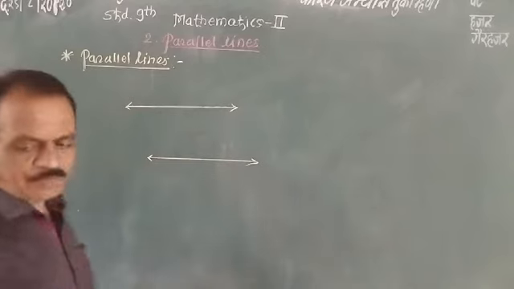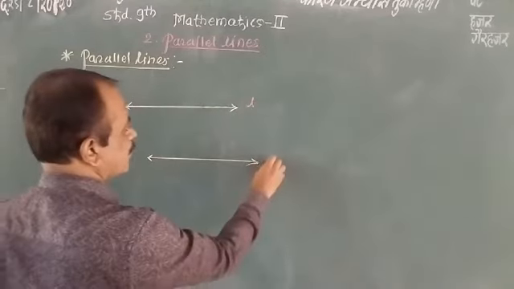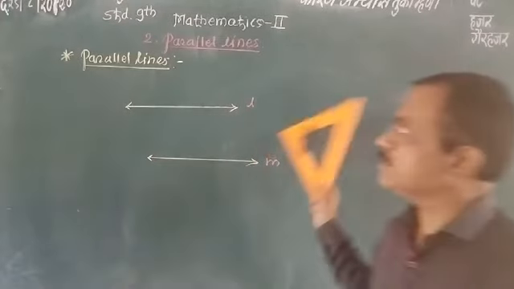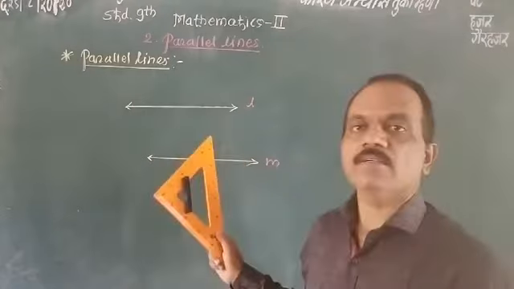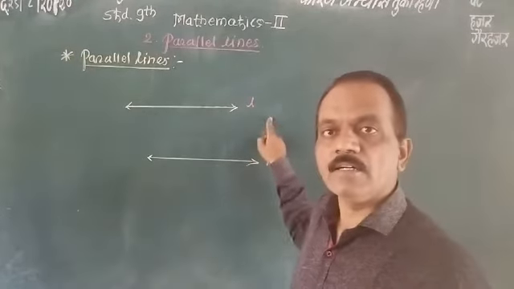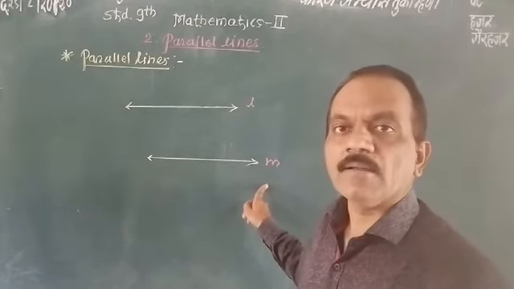Give the names line l and line m. These two lines lie in this plane and do not intersect each other. Then these two lines, line l and line m, are called parallel lines.